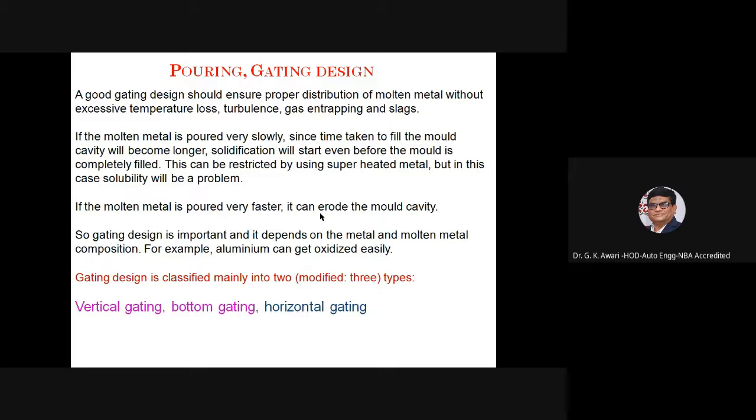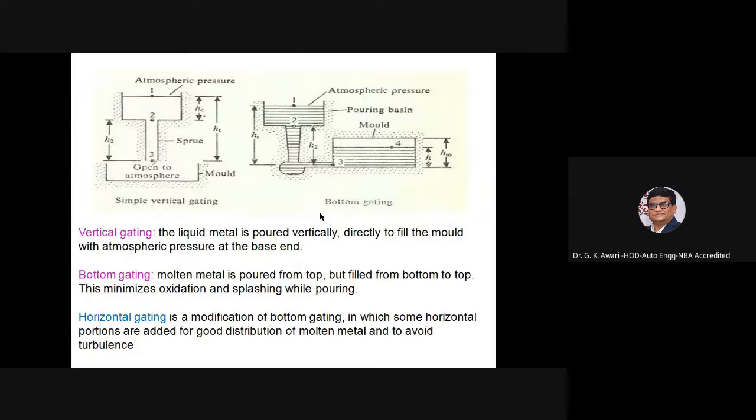For example, aluminum can be oxidized easily. So gating design is classified into vertical gating, bottom gating, and horizontal gating. So what is vertical gating?